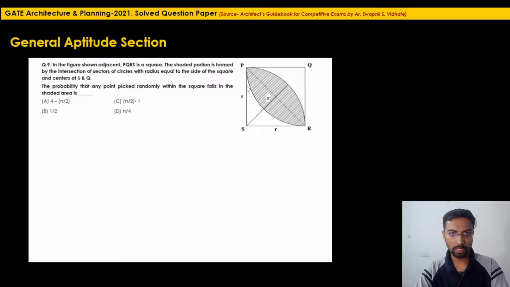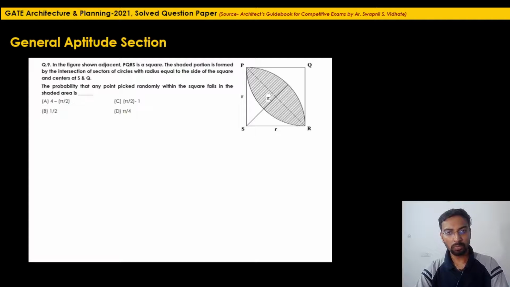This is the radius as well as a side of the square, and the circles have centers at points S and Q. The probability that any point picked randomly within the square falls in the shaded area.